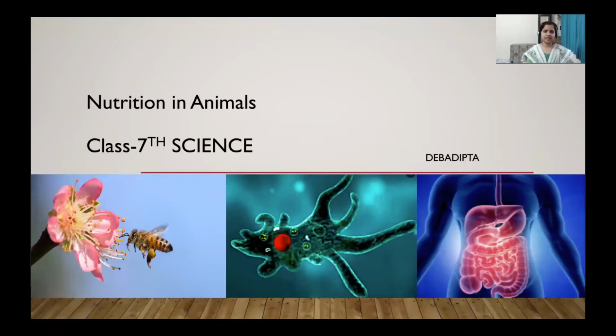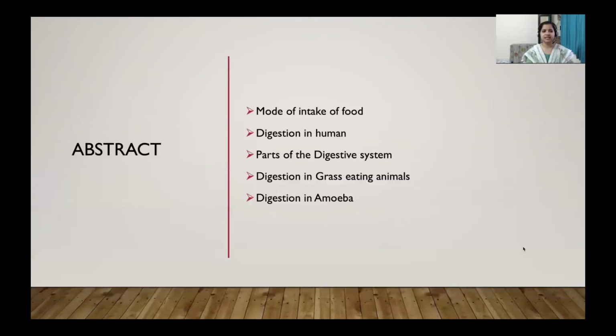Today we will discuss nutrition in plants. In this chapter, we will discuss the mode of intake of food by different organisms, digestion in human beings, parts of the digestive system, digestion in grass-eating animals, and also digestion in amoeba.